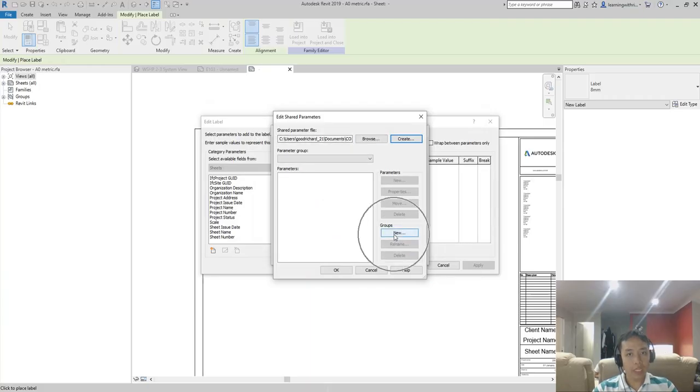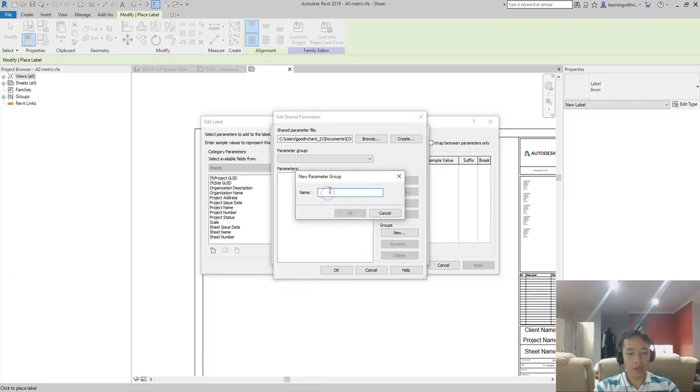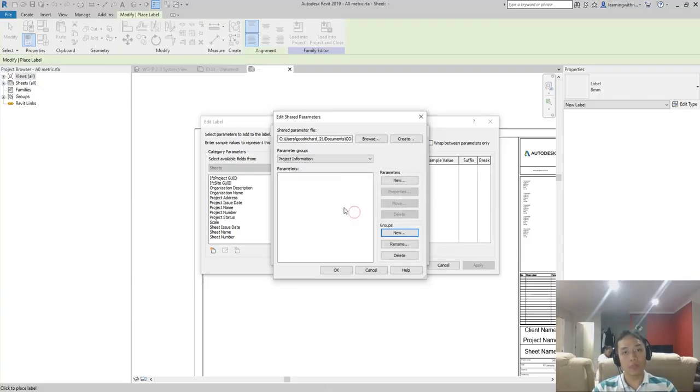And then we are going to create a new group. Okay, new group. So I'm going to create a group for my project information. If you're going to create a shared parameter for your title block, you can put it there, title block. If you're going to create a shared parameter for your mechanical, you can key in mechanical. But since the project parameter that I'm going to create is project information, I'm going to put project information as the name of the group. There you go. And then let's now create the parameter that we want.